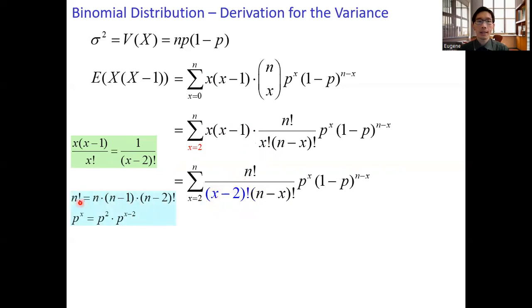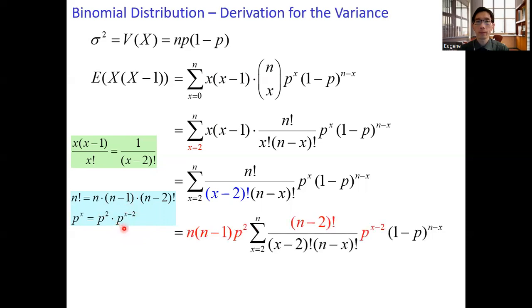And then express the term n factorial as n times n minus 1 times n minus 2 factorial. And the factor p to the power x as p squared times p to the power x minus 2. So we get the following expression.